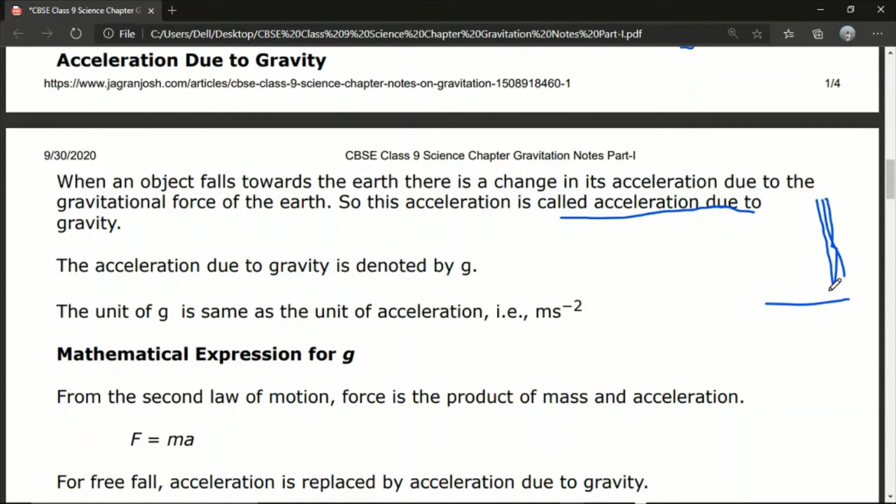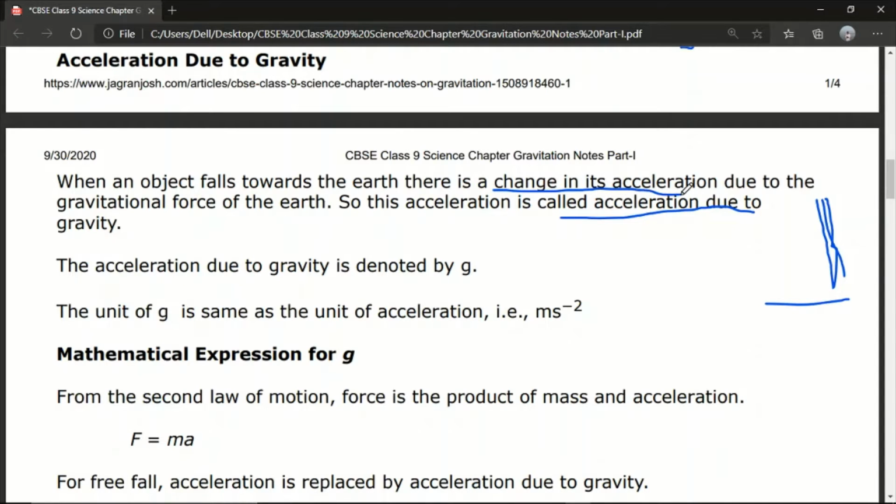So the object is accelerating towards the surface of the earth. So what does that mean? That means there is a change of acceleration. That means the acceleration is increasing. Okay. So that acceleration is called acceleration due to gravity. That means that acceleration is changing due to the gravitational force of Earth.